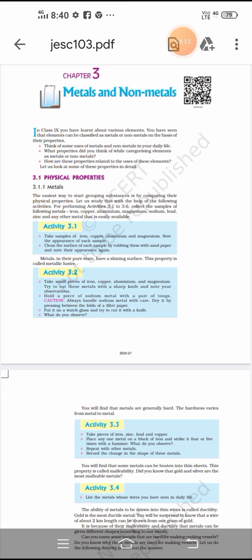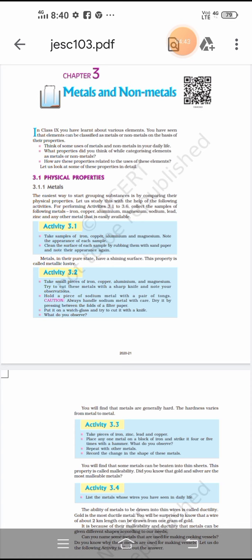Clear? Metals combine with oxygen and form basic oxides. For example, sodium when reacting with oxygen gives sodium oxide, and this sodium oxide when dissolved in water gives sodium hydroxide. It is a concentrated basic substance.